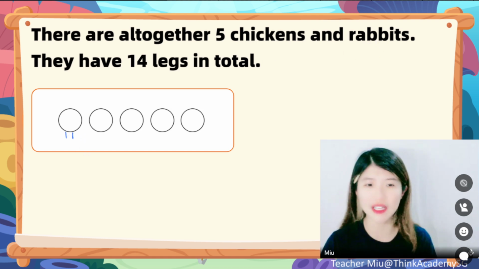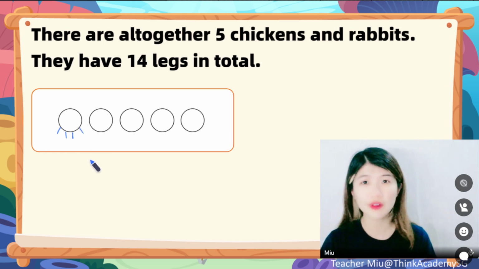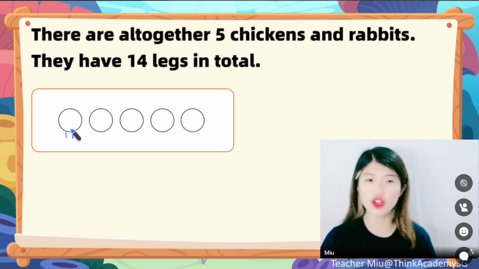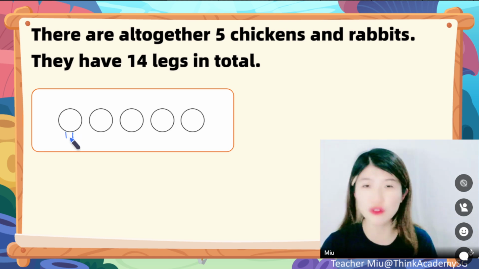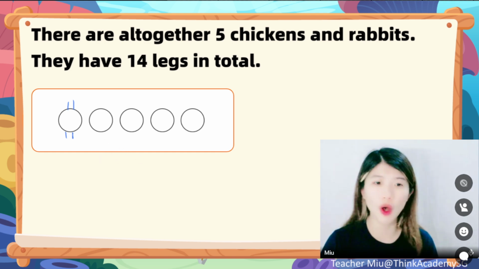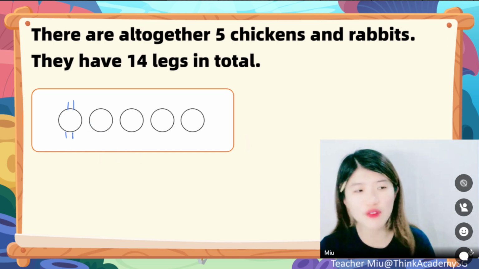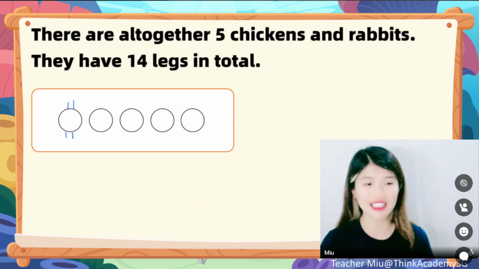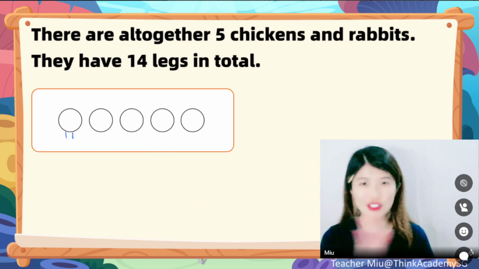Okay, so there are two legs, right? Two legs. Can I draw more? Can I draw three legs? No way, there isn't something called three legs thing, right? Okay, so can I draw four legs? Also can. So for each of the heads, it can either be two legs or four legs, right? We don't know, either two or four. But can I just draw everybody two or four now then? No way, right? Okay, so let's just have a drawing method.